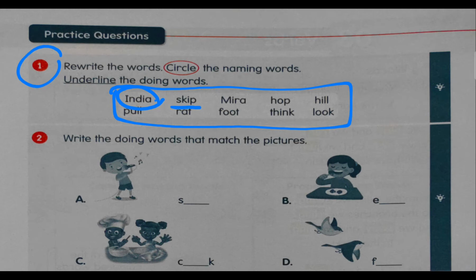Then what about Mira? Now I want you to try this on your own, okay? Mira, hop, hill, pull, rat, foot, think, look. Now all these words you will have to find out if they are naming words or doing words. If they are naming words, you will circle them, and if they are doing words, you will underline them. Do it in your copy, okay?